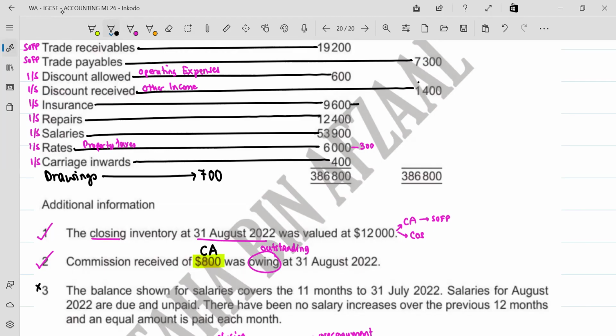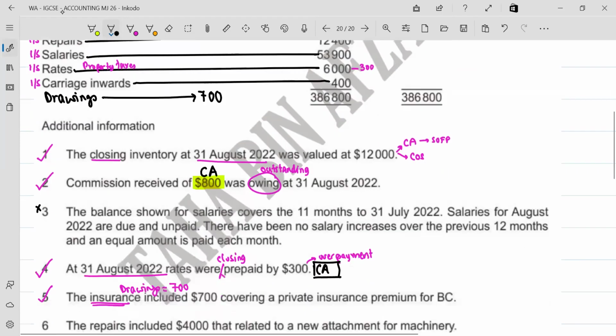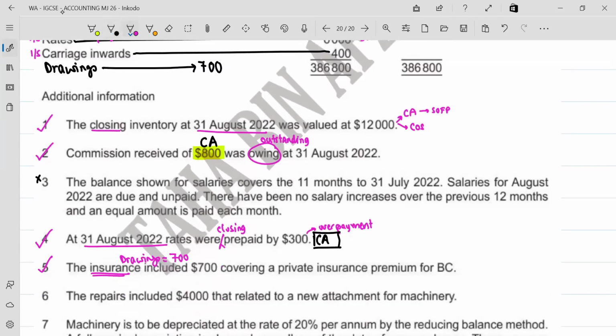How much is the total payment for insurance? 9,600. So the business has to pay 9,600 on account of insurance, but out of 9,600, only the business insurance has to be taken into account. The 700, which was the private insurance premium by the owner, has to be taken away. Yes or no? 8,000. That is why you take it away. Understood? Yes. Very good.